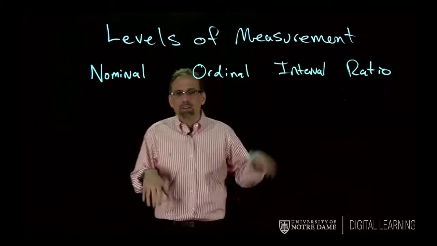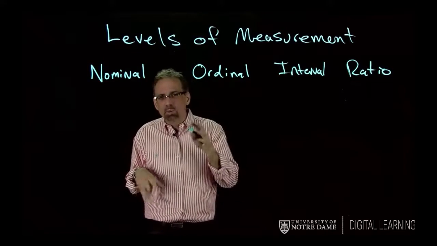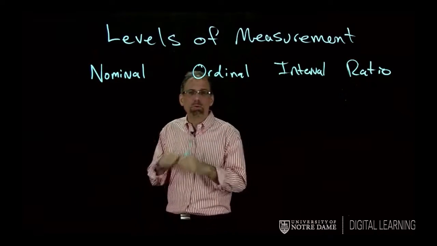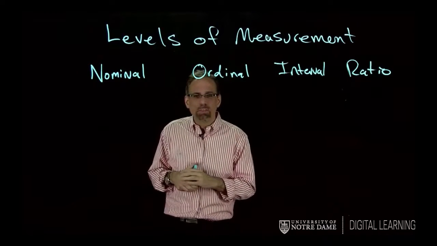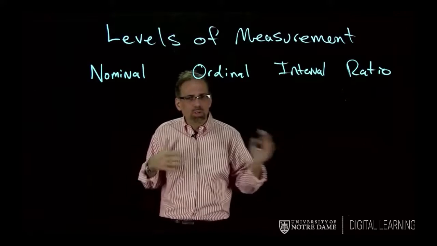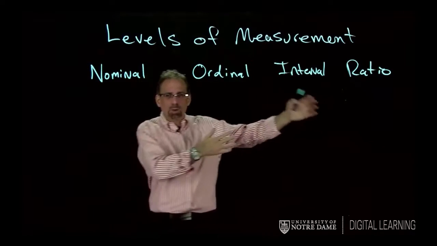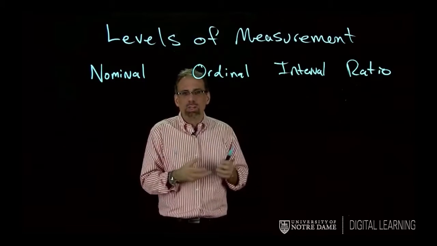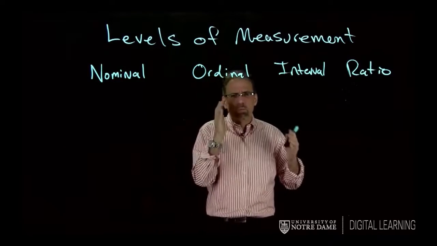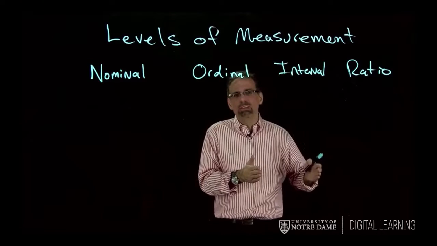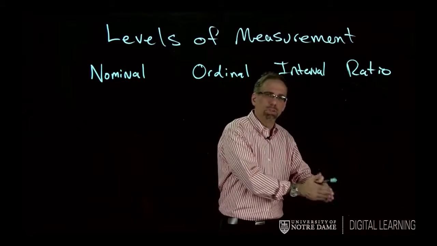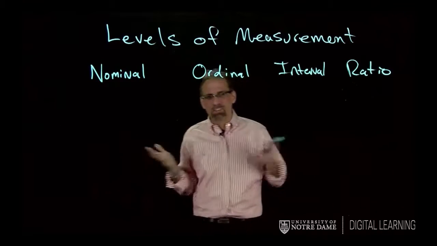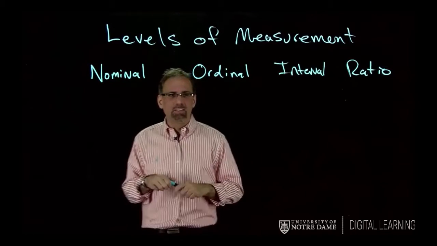Okay, so we have upper class, middle class, working class, lower class. That's a typical layout of the class notion. So we know that there's an ordering among them. We know upper is above middle and middle is above working, but we don't know that the distance between working class and middle class is the same as the distance between middle class and upper class. It doesn't really make sense to talk about that distance, actually. Okay?